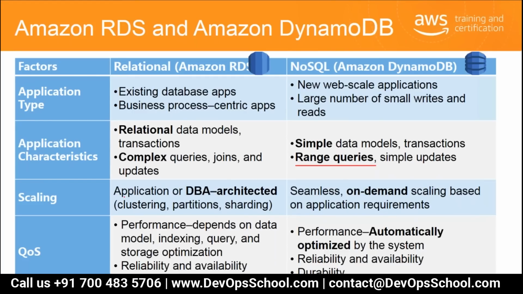If scaling is done by the application or DBA-architected scaling is required, you will go for RDS. But if you want scaling which is seamless and provides on-demand scaling based on application requirements, you will go for NoSQL. DynamoDB is the option.